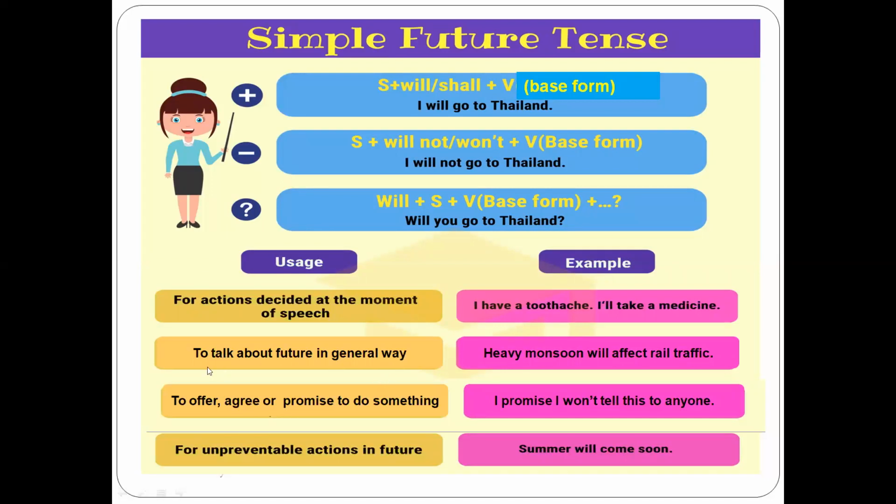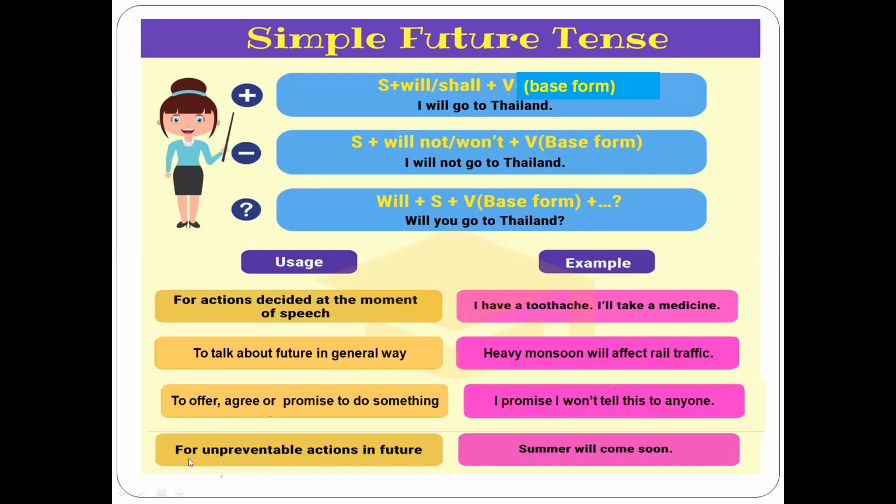It is also used to talk about future in general way. Means we are not talking about any fact, we are not talking about any truth or any scientifically proven fact. We are just passing a simple statement about future. For example, heavy monsoon will affect rail traffic. So I have not made any prediction or I am not doing any analysis. This is just a normal statement which I am passing. It is used to offer, agree, or promise to do something. For example, I promise I won't tell this to anyone.